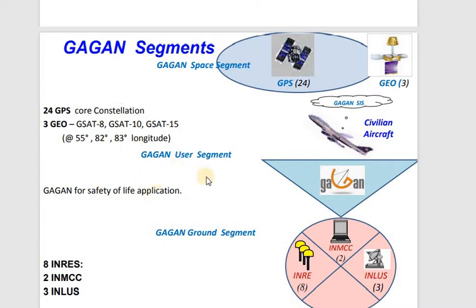When it comes to the user segment, these will be the civil aviation aircraft or any other application that you are using. And when it comes to the GAGAN ground stations, as I have said, there are the Indian Navigation Reference Stations, then the master control centers, then the uplink stations. Here 8 reference stations have been used, 2 control centers, and 3 uplink stations. This is a bit better compared to the earlier ones.